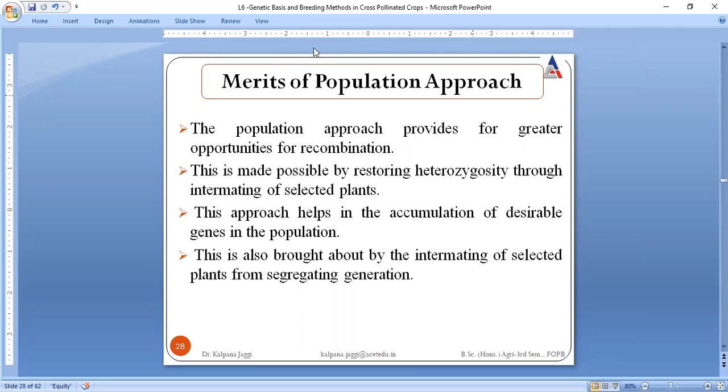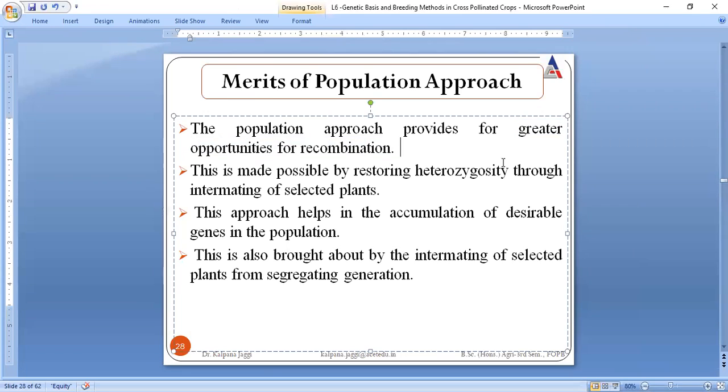So overall, we can end the very first breeding methodology by coming to the merits of population approach. It provides great opportunity for recombination. Heterozygosity is being restored. Accumulation of desirable genes can be done within the individuals of a particular population, and intermating can also be done from segregating generation.